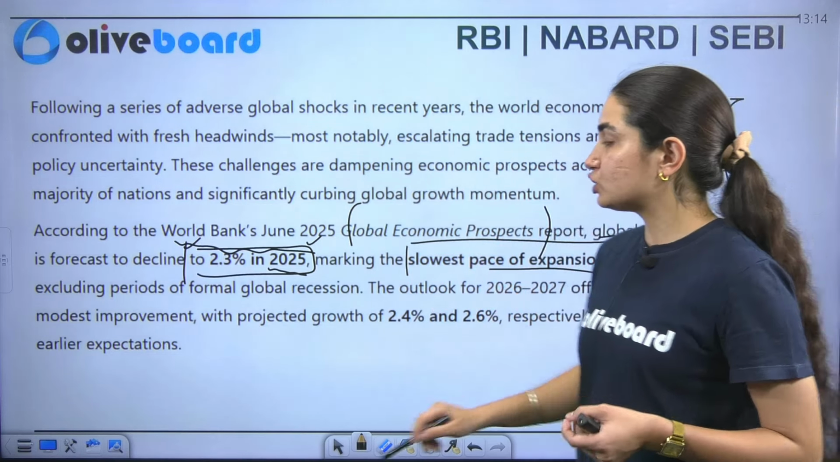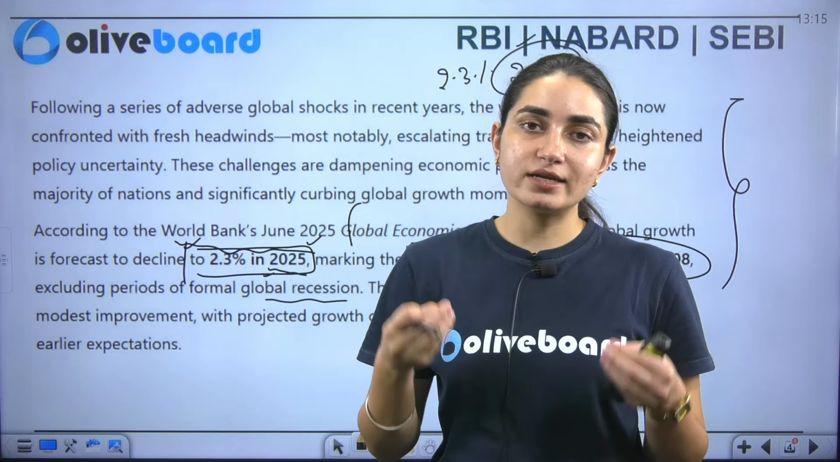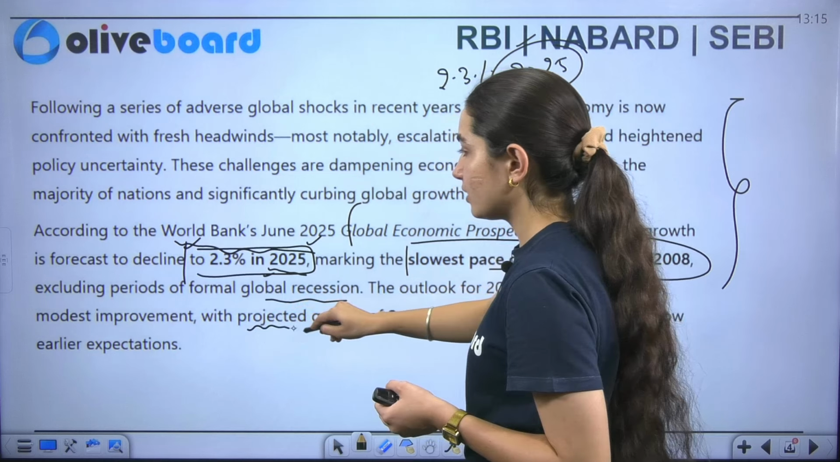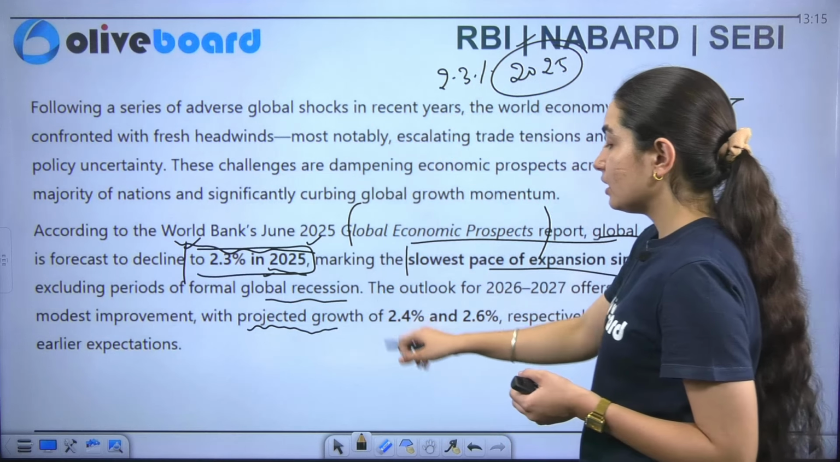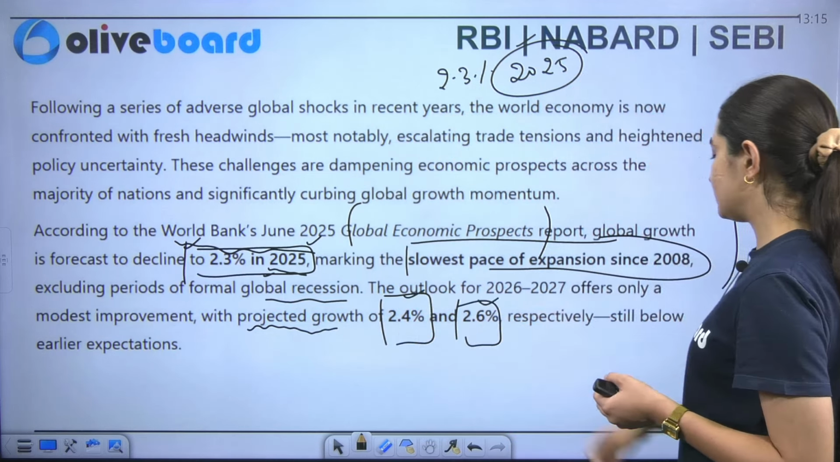Okay, now this marks the slowest pace of expansion since 2008, which excludes the periods of formal global recession. But although we see today's number, what is the forecast of 2025, beta? That is 2.3%. But is it going to be the same in the coming years also? No, it is forecasted that in the coming years the projected growth is 2.4 and 2.6%, which is below the earlier expectations. This is the revised one, beta.